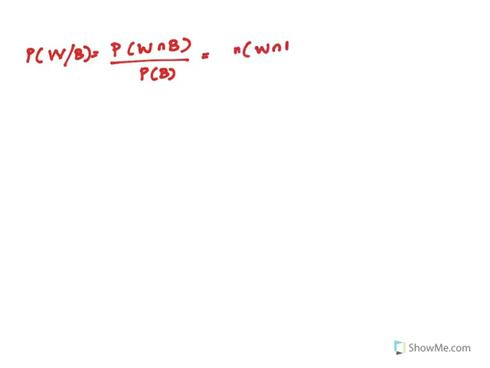Probability of W given B can be written in a few ways. We can say this is the same as the probability of W intersect B over the probability of B. Or, since we're also thinking of counting the number of ways, it is the number of ways in which W intersect B can happen over the number of ways in which B can happen. The number of ways of W intersect B means the number of women taking biology, and you can see there are 20 women who take biology.